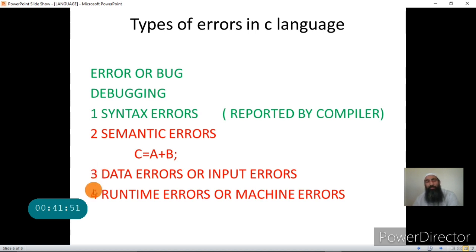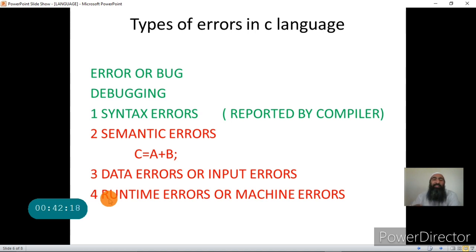Another type of error is called a runtime error. When does the runtime error occur? Runtime errors again occur at runtime. They are also called machine errors. What are these errors? There is no machine in the world that can perform the operation of division by 0, because the answer is infinite.